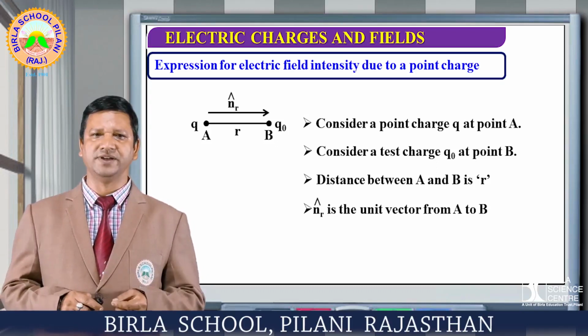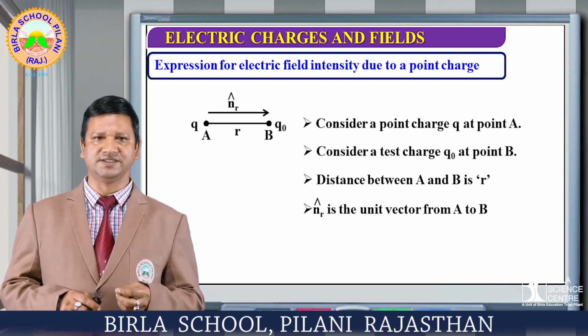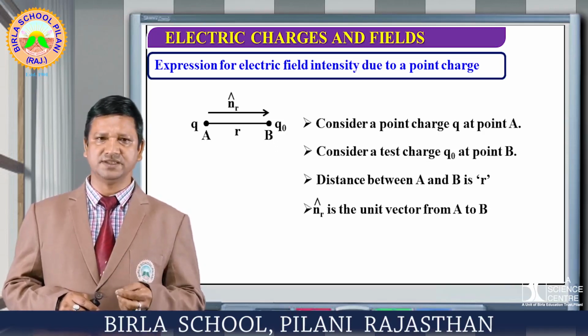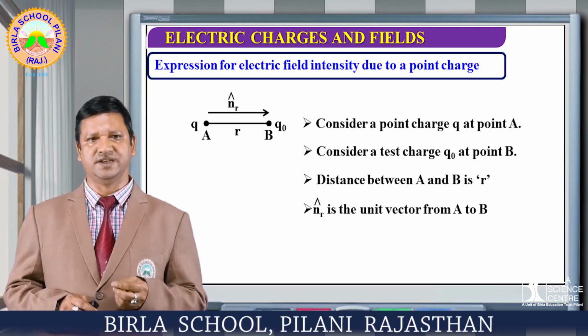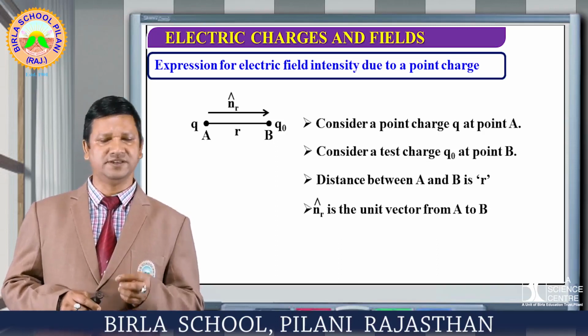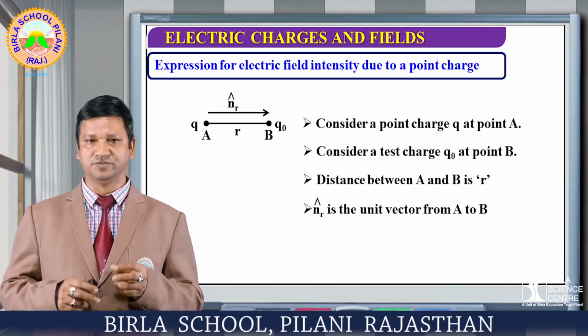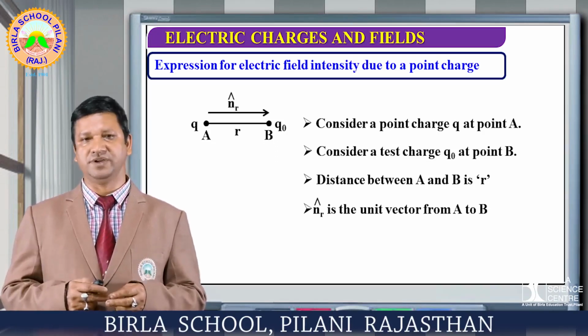Now consider a point charge which is located at a point A, and consider a test charge. Here the Q which is at point A is a source charge, and Q naught which is at point B is a test charge. Why are we using a test charge? That is the physical importance of electric field, because both these are charges, so both the charges have a particular field.